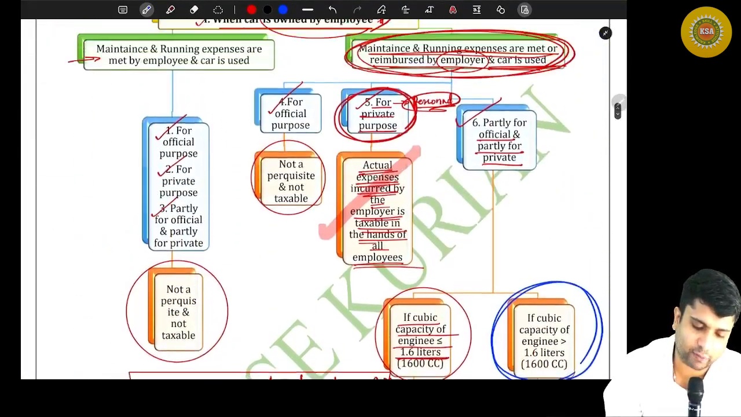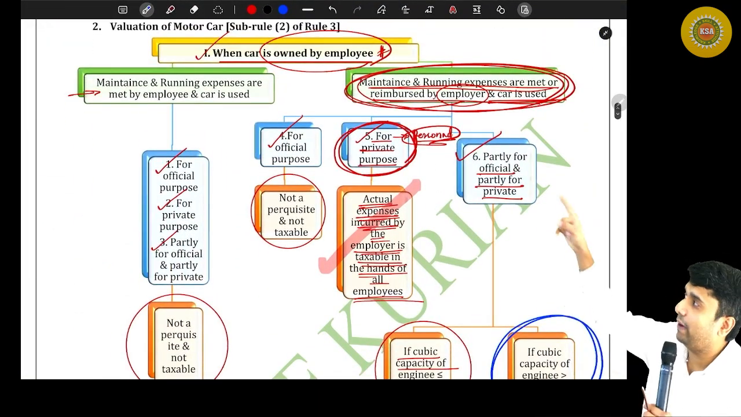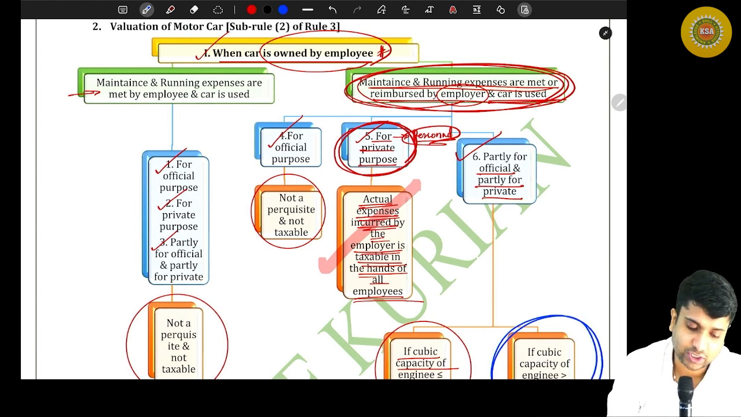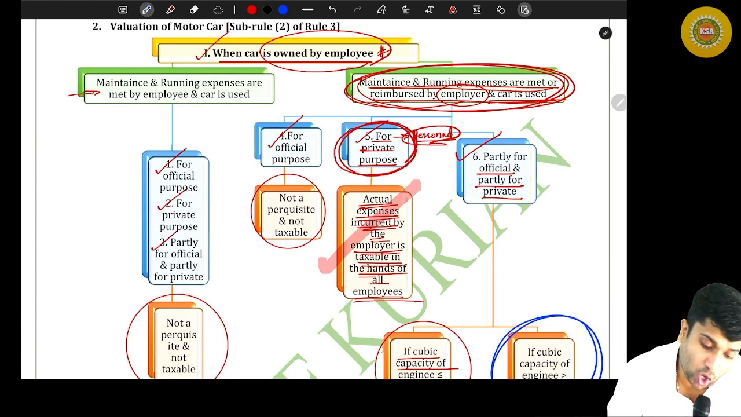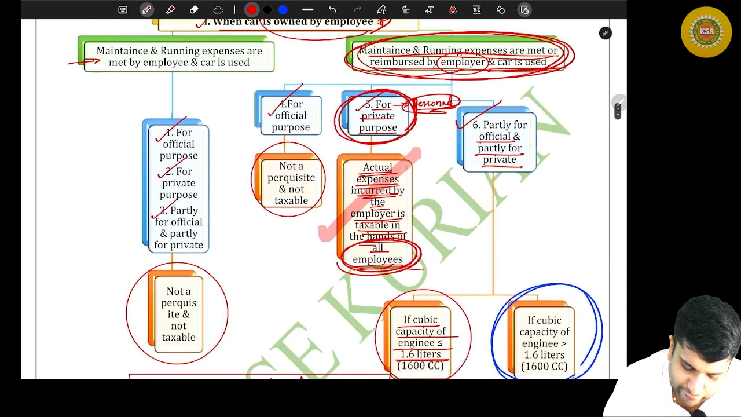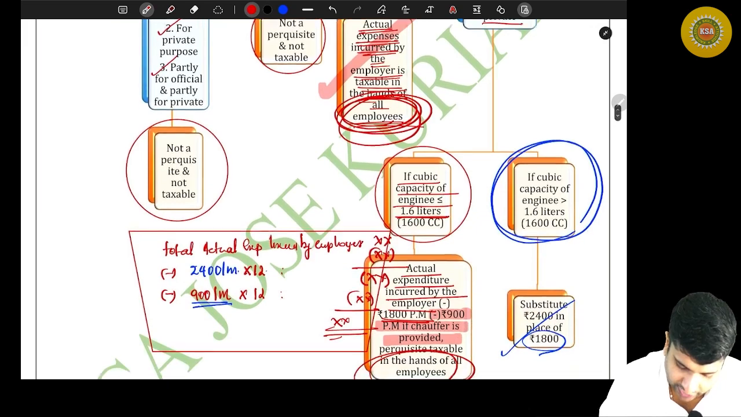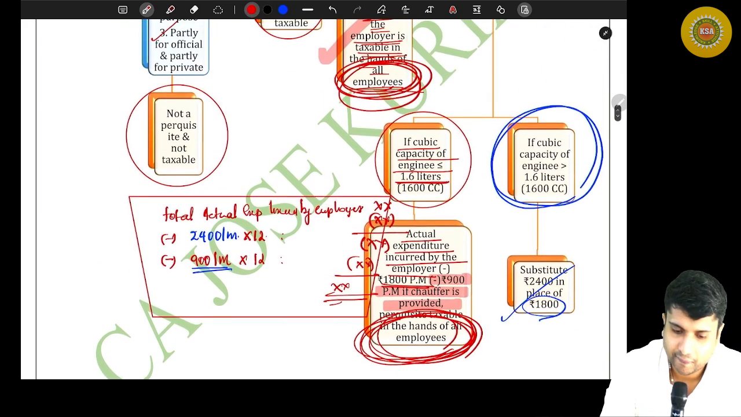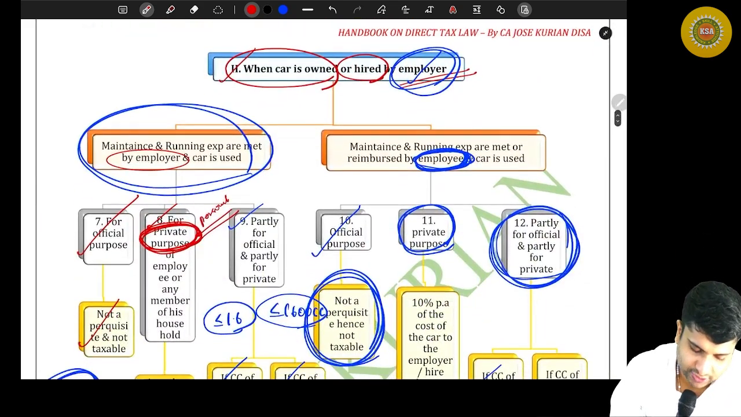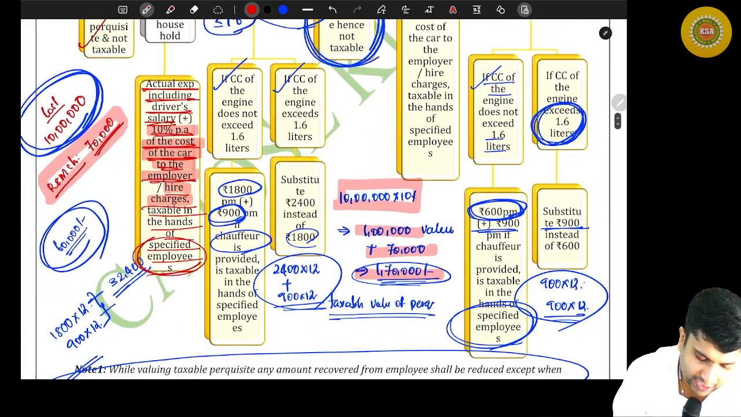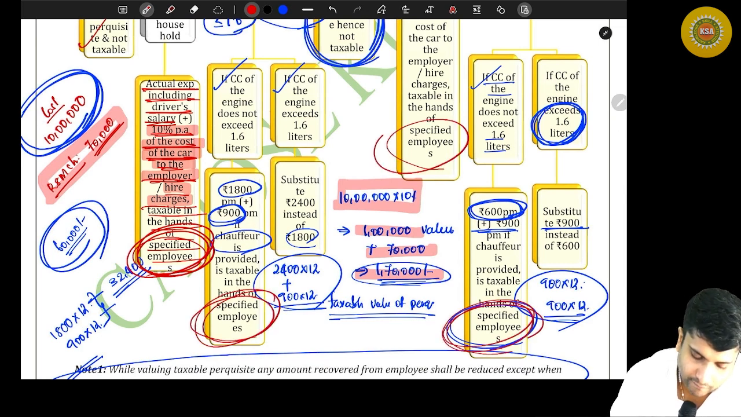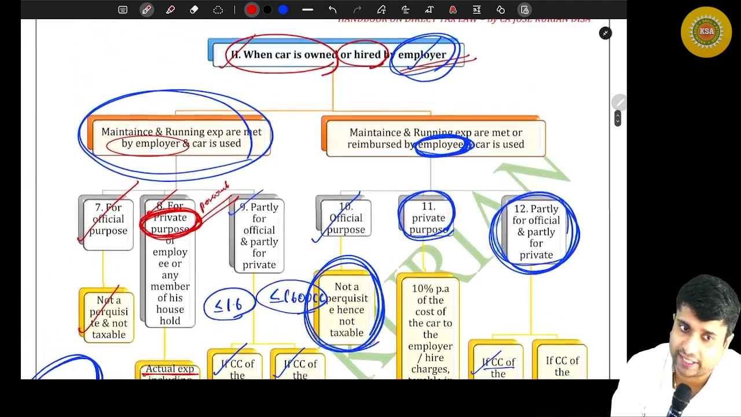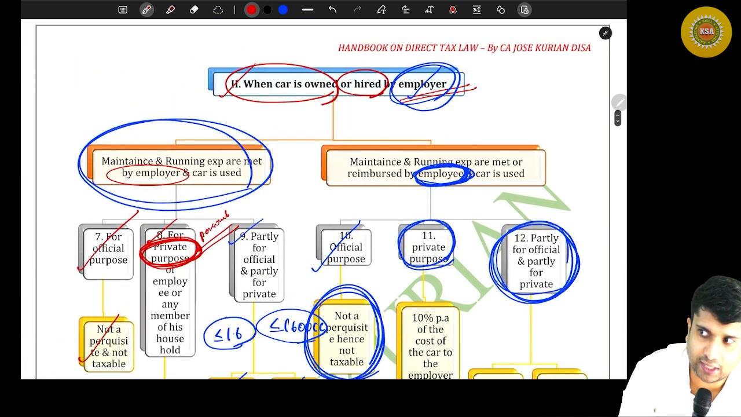Can you go to chart number 1, the first chart? Car is owned by whom in the first chart? Employee. Okay, car is owned by the employee. Then the taxability is in the hands of all employees. Wherever you take, you can see that. All employees. Are you with me? Now, when you come to the second chart, the taxability is only with the specified employee. Are you all here? In the second chart, the car is owned by the employer.